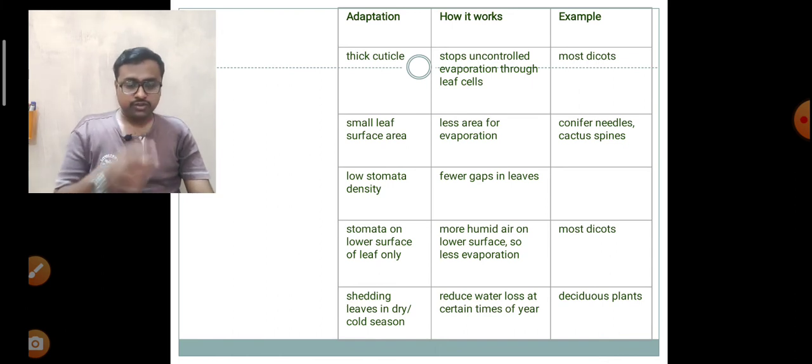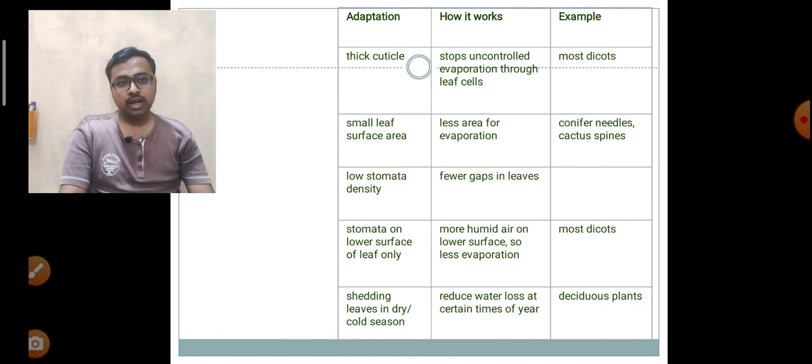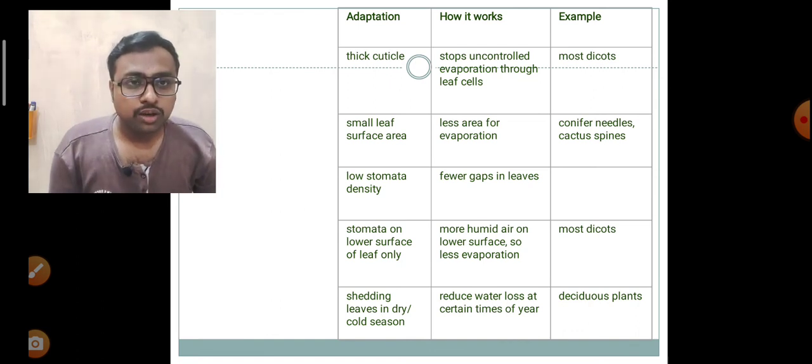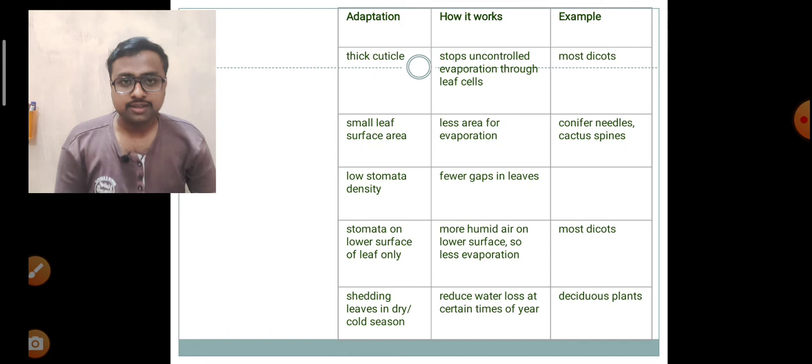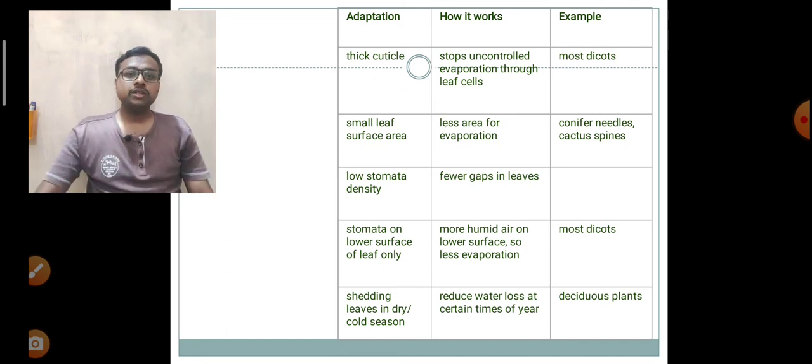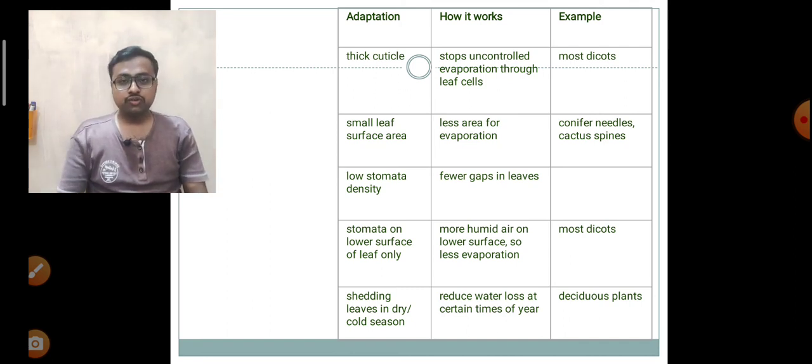You can see the chart, the table on the screen. This table is showing the plant species and their adaptations to regulate transpiration. You see, to decrease the rate of transpiration, some plants have thick cuticles. Why? Because it will stop the uncontrolled evaporation of water.